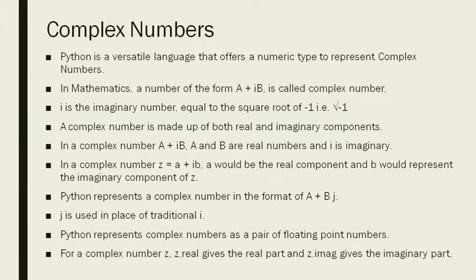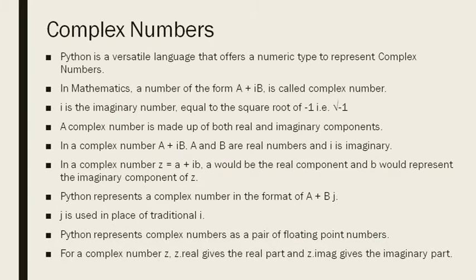Because in electronics, if you have studied electronics, the symbol i represents current. And Python is a versatile language, so it is used in that domain also, electricals and electronics. So that i is representing the current. That's why Python has chosen j in place of the traditional i to represent complex numbers.